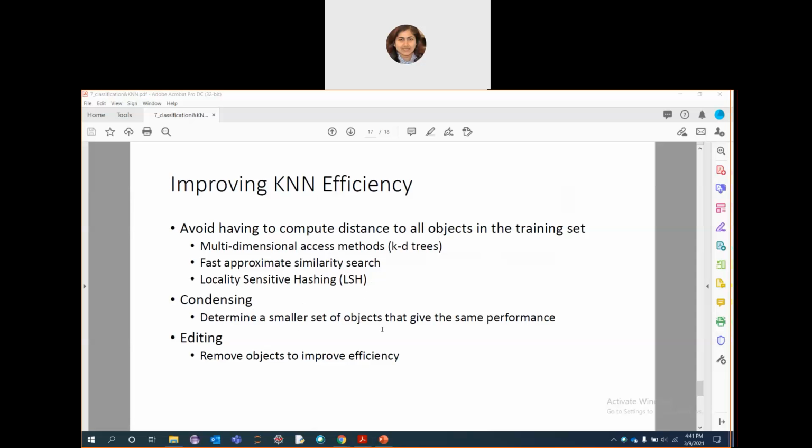Or editing, remove some of the objects. If you remember in clustering, the outliers, those who don't belong to the cluster, those who are not related to our data set. Like that, you can remove the objects which will improve the efficiency.